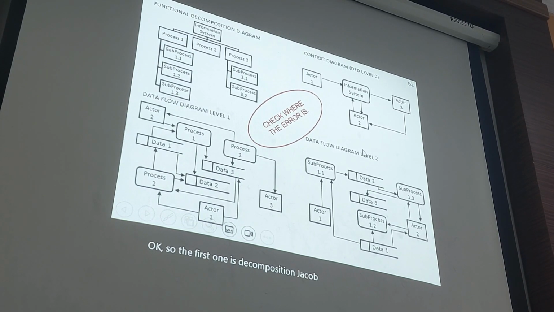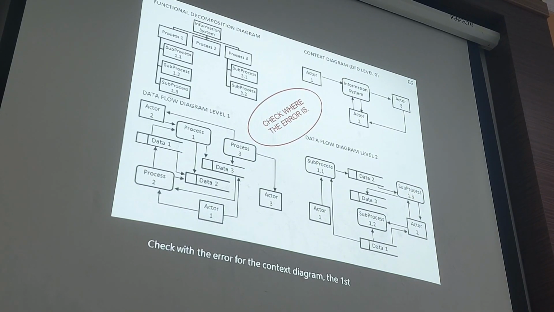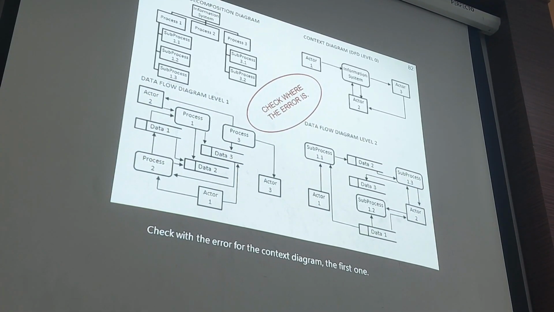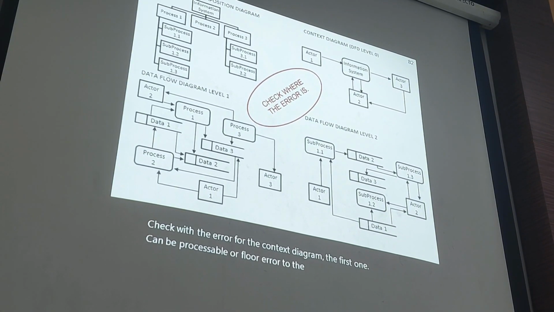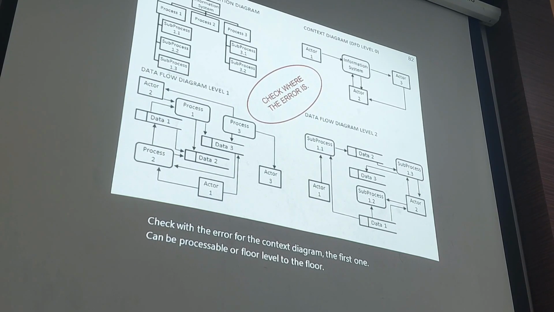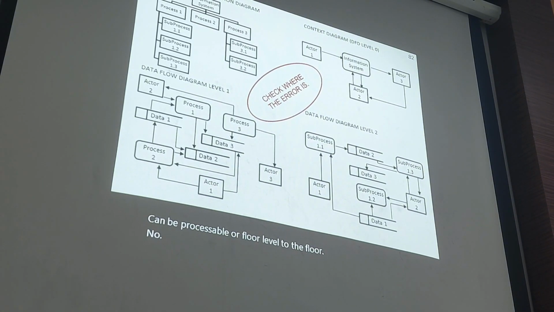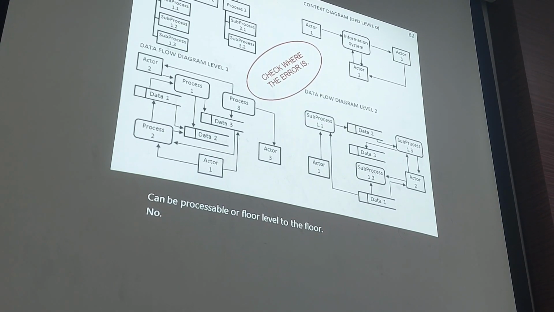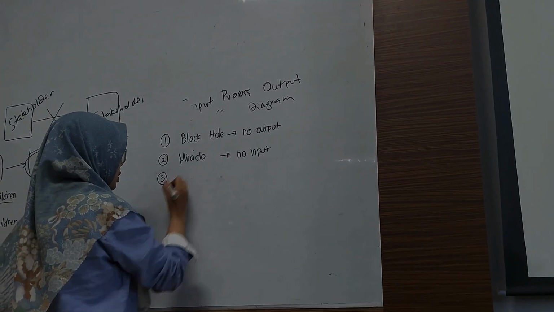Okay, so the first one is the decomposition diagram and context diagram. Can you check where the error is in the context diagram? There is something wrong. It can be a process error or a data flow error. The first one has only no output, and then the record has no input, only process input.